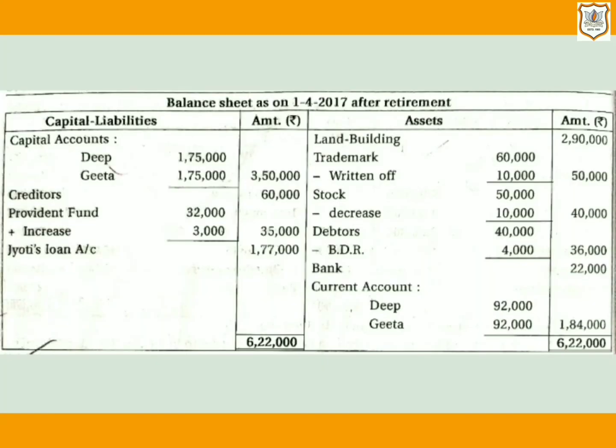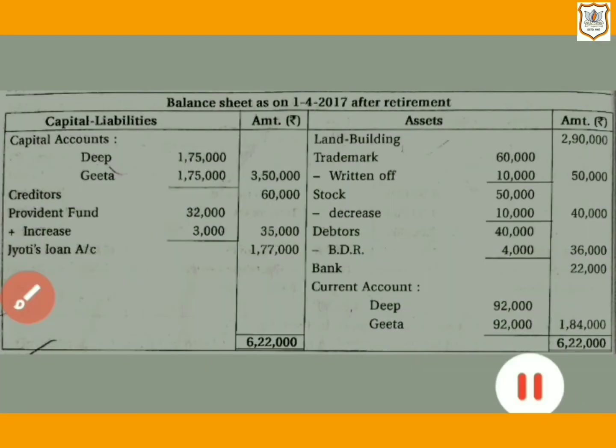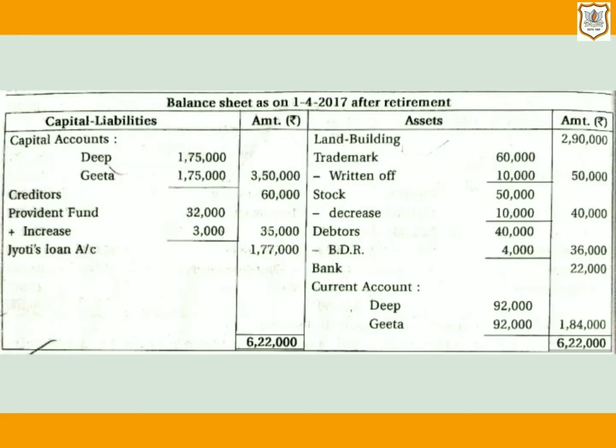And so here value of trademark will be proportionately written off every year. That means we need to find out value of trademark to be written off for every year. So how we are going to find it out? Here we will divide 60,000 by 6 years. So we will get 10,000. So 10,000 will be written off every year.